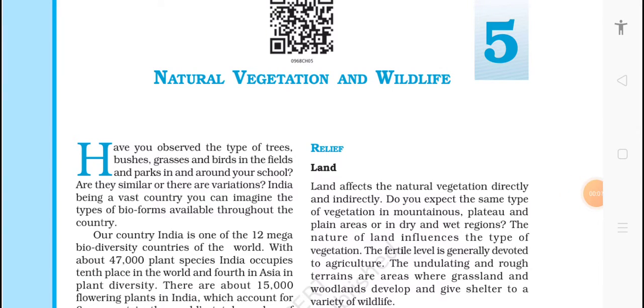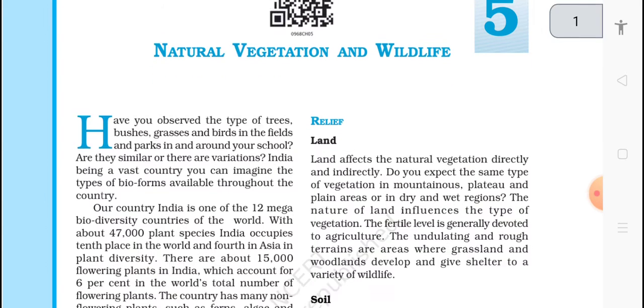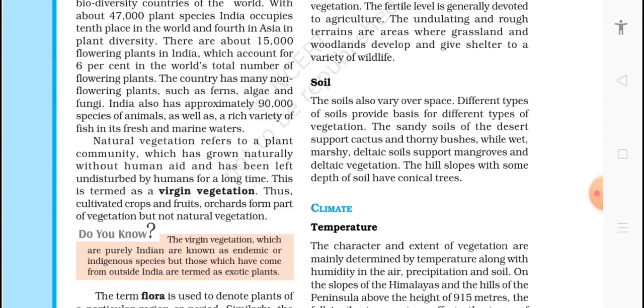Vegetation and Wildlife. Our country, India, is one of the 12 mega biodiversity countries of the world, with about 47,000 plant species, occupying 10th place in the world and 4th in Asia in plant diversity. There are about 15,000 flowering plants in India, which account for 6% of the world total number of flowering plants. The country has many non-flowering plants such as fern, algae and fungi. India also has approximately 90,000 species of animals as well as a rich variety of fish in its fresh and